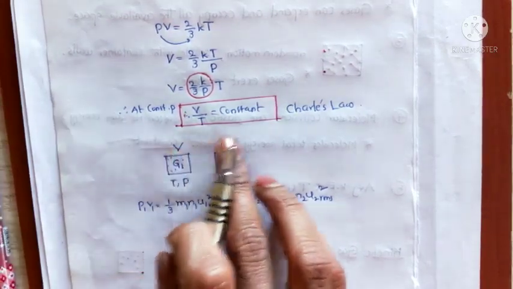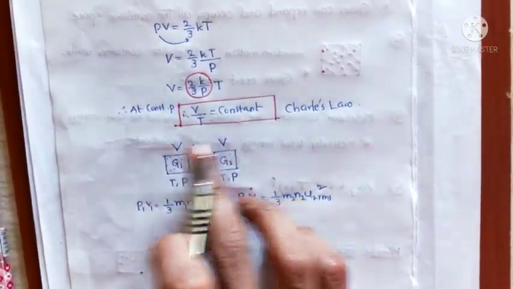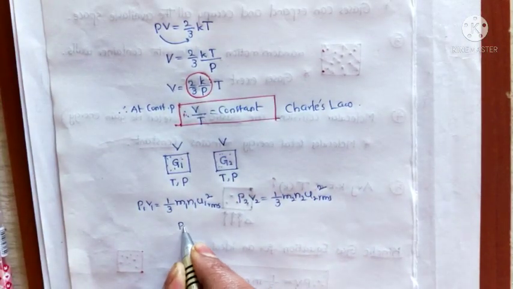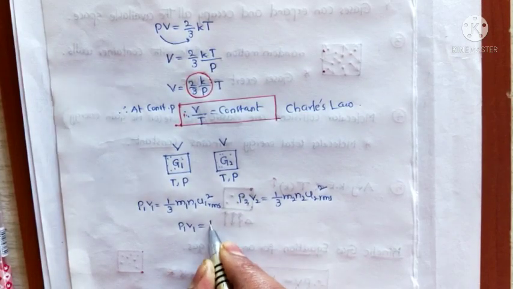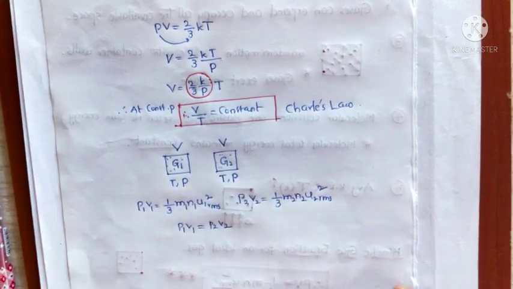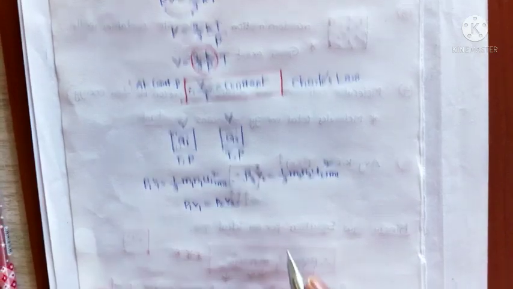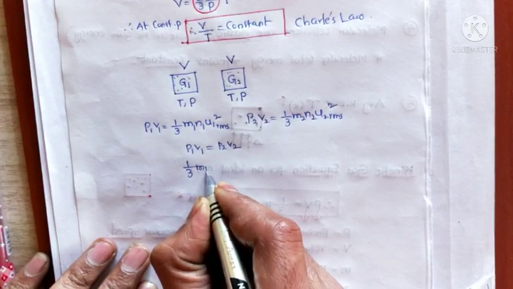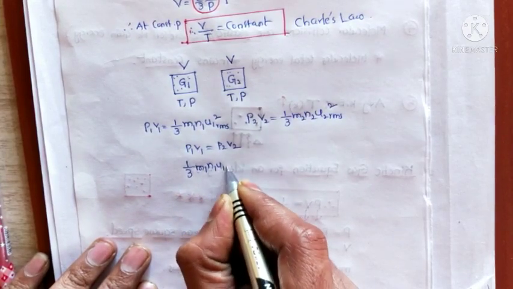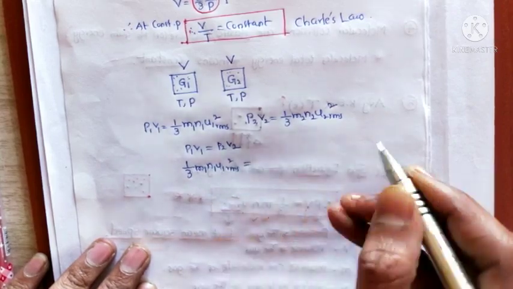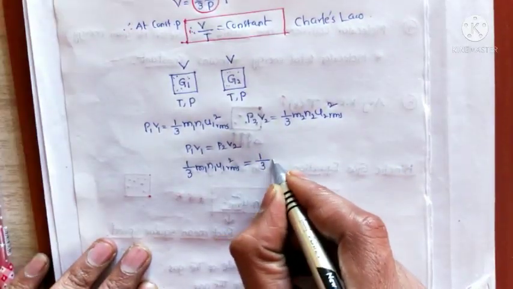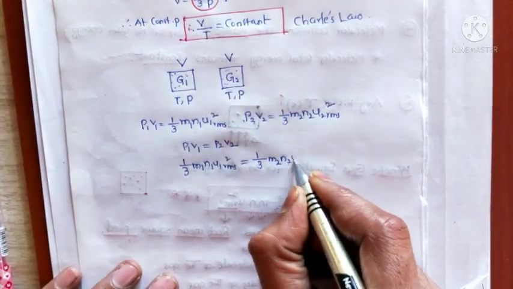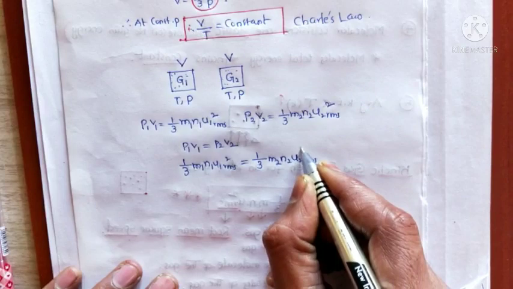Since the volumes of the two gases are the same, as well as the pressure, that's why here we can write P1 V1 equal to P2 V2. So now write down another equation from this: 1 by 3 M1 N1 U1 RMS square is equal to 1 by 3 M2 N2 U2 RMS square.